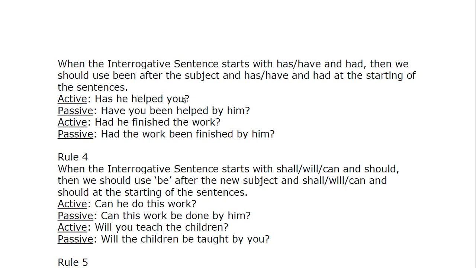So, will have captured. This is all your action. Now, this is subject. This is the verb. This is object. So, what do you start first? Object. So, the fort will have been captured by the king.